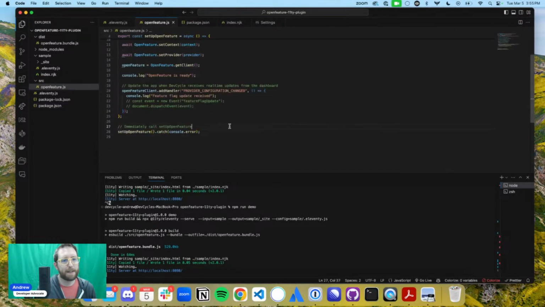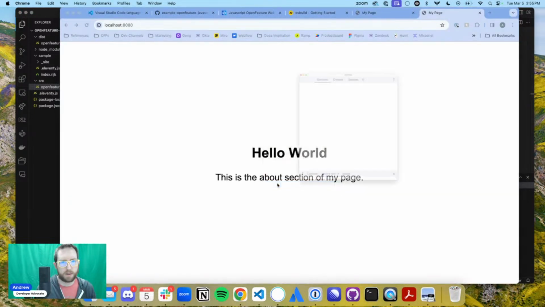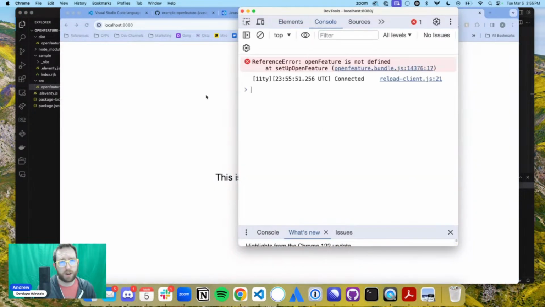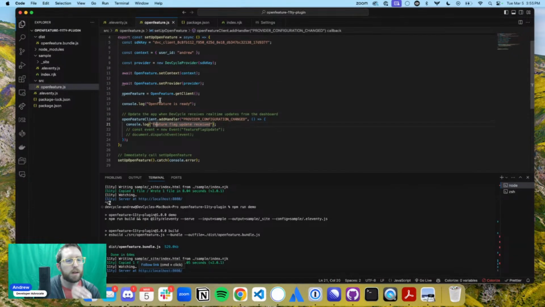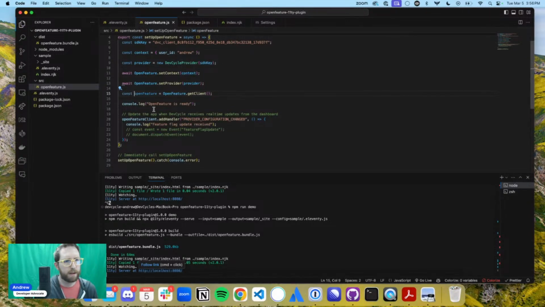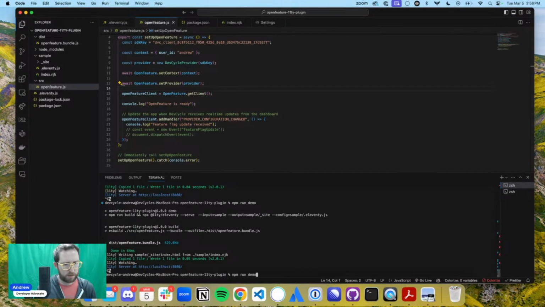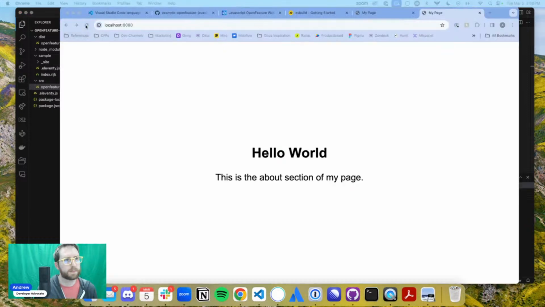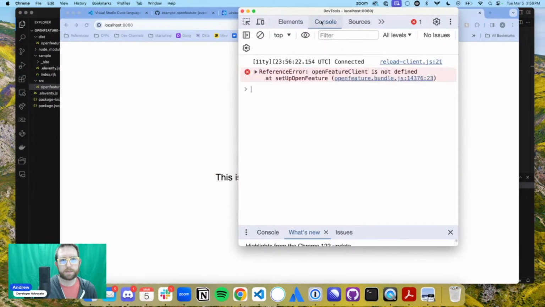Okay, so we've got this, so this should do that. Okay, awesome, so let's go in here. There shouldn't be any errors here. I might get the console log. OpenFeature is not defined. Oh, maybe I need to do, maybe I just do, is it const again? Oh, OpenFeature client. Let's try and rebuild this again. Cancel this. OpenFeature client is not defined at setup OpenFeature.